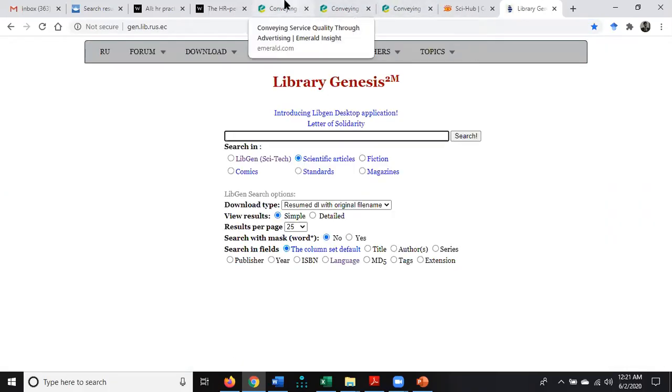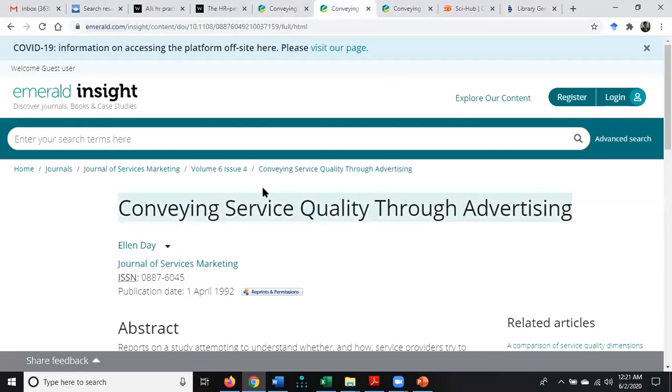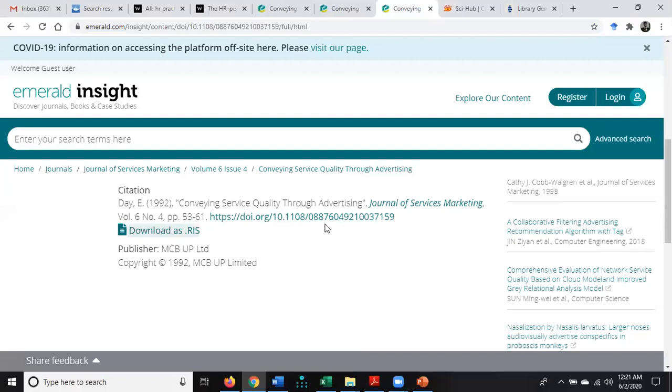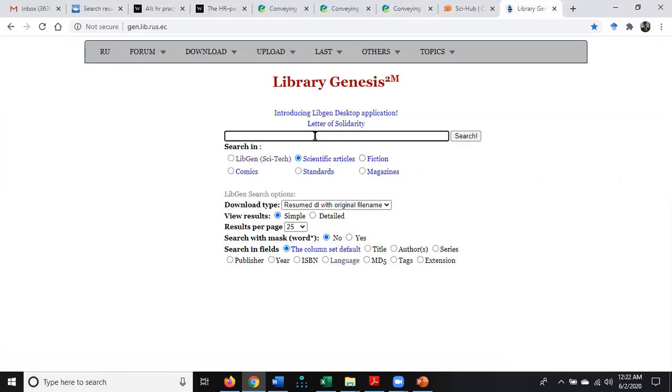I can give you another example. Students, you can copy this title, or otherwise you can copy this DOI number. For that, you have to copy the DOI number starting from 10. I'm going to copy this number and paste it over here. The scientific articles option is already checked.